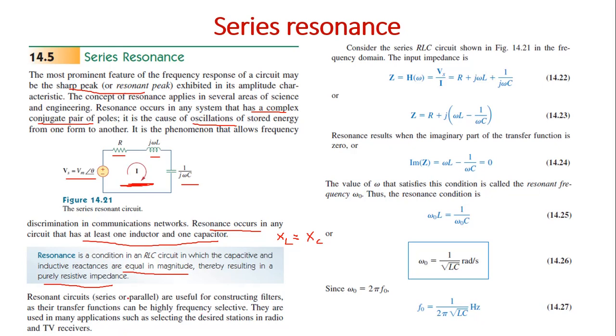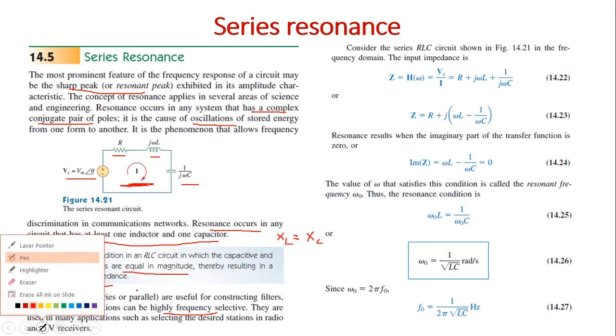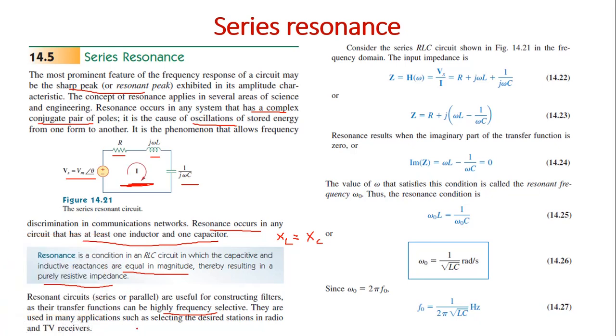So these filters can be highly frequency selective. They are used in many applications such as selecting the desired stations in radio and TV receivers.